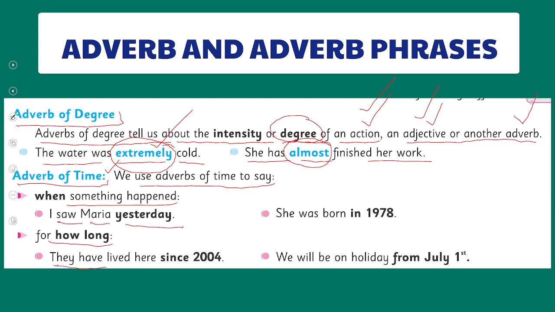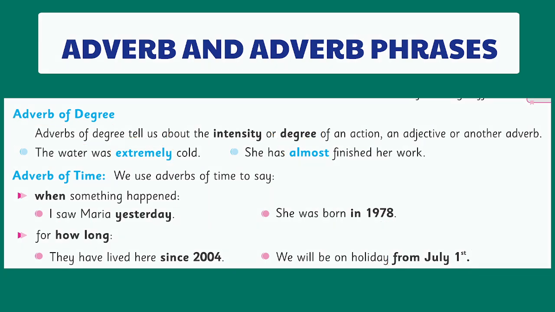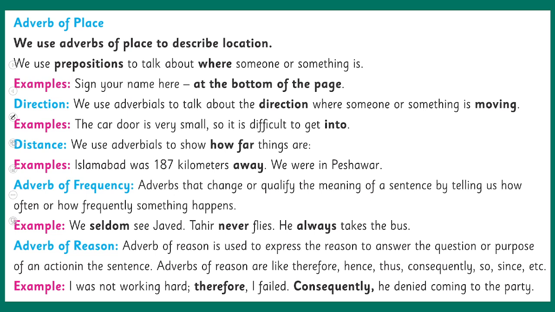Like: they have lived here since 2014. Since 2014 is working as an adverb, like in 1987 or from July 1st. Such adverbs are considered adverbs of time. Here we have the adverb of place. We use adverbs of place to describe location. For the sake of describing the location, we use some adverbs which are considered adverbs of place.